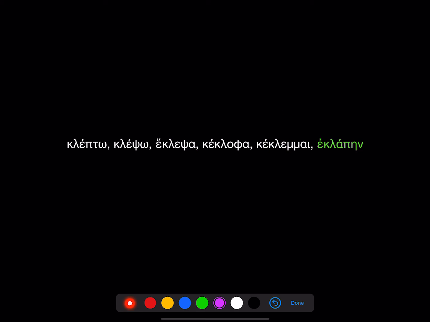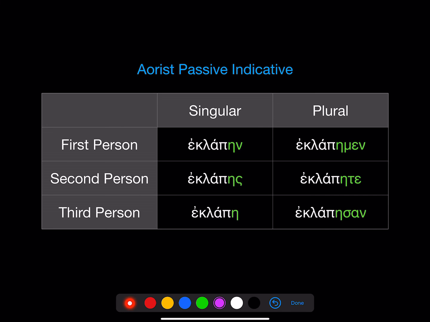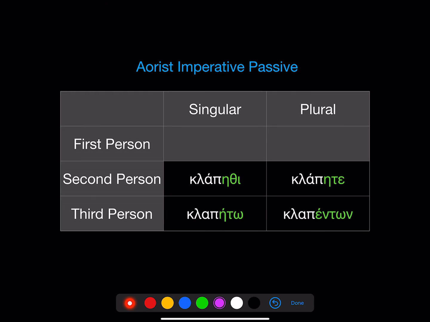Now let's look at another verb, klepto. So klepto, klepso, eklepsa, keklopha, keklemmai, eklapēn. There's that sixth principal part. So take off the final -ēn, and that's your stem right there. It works exactly like you'd expect. The only difference here is that there's not a theta there. Okay. One place where this does make a difference is here.